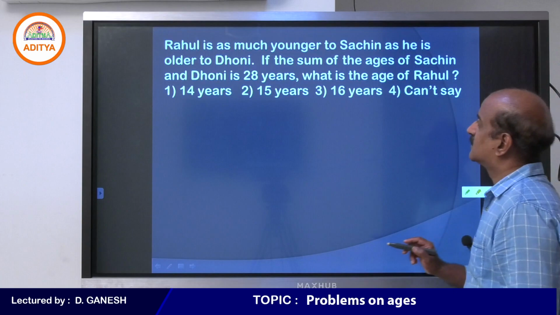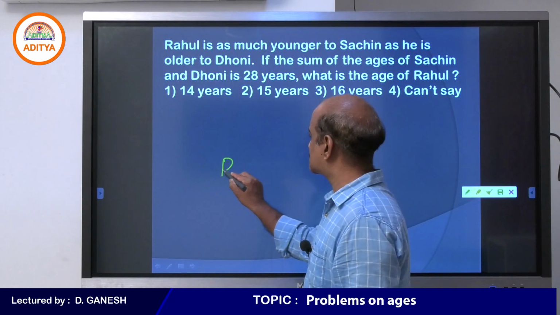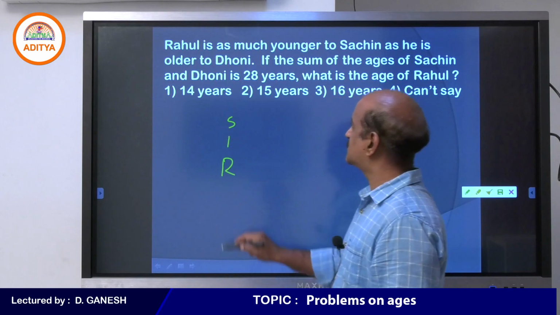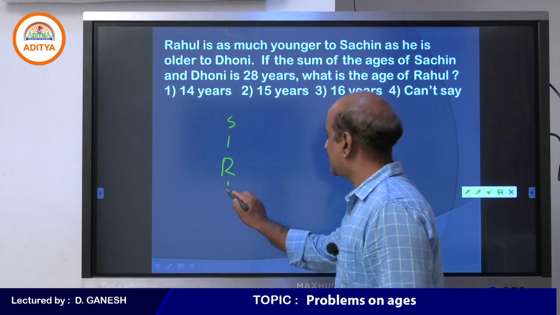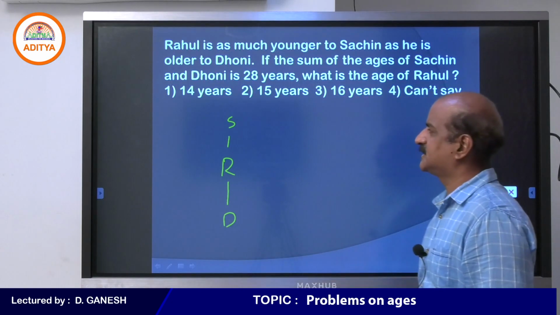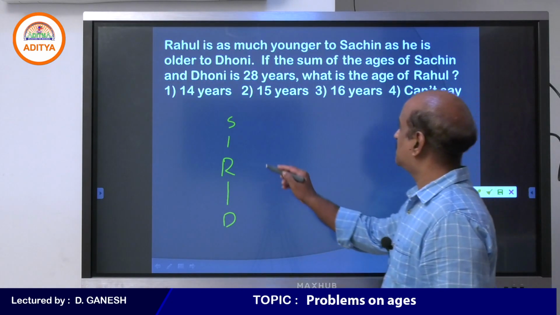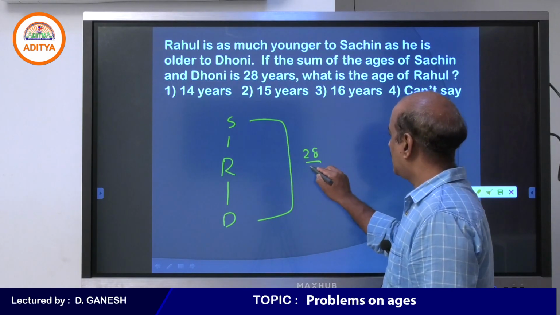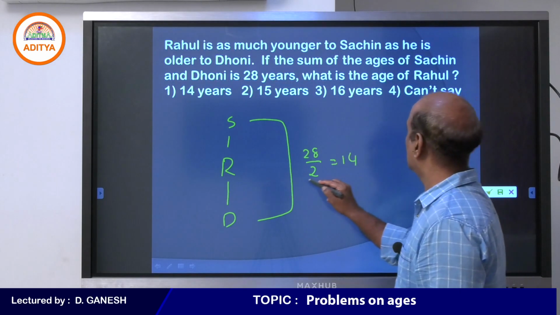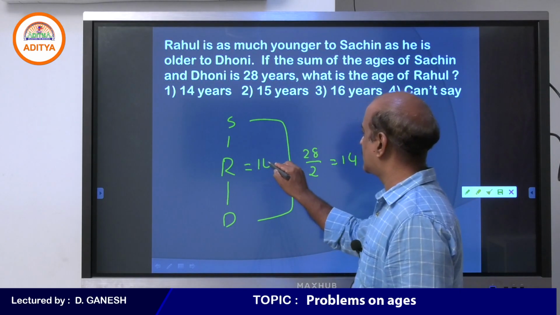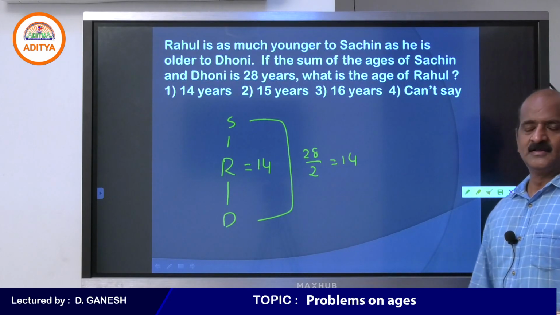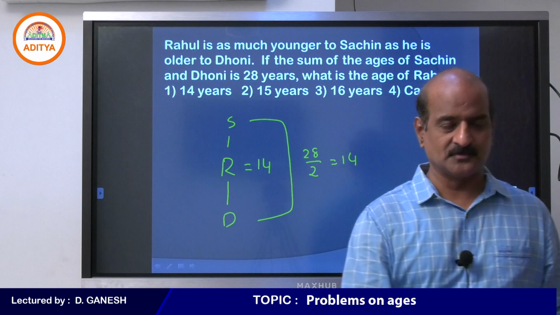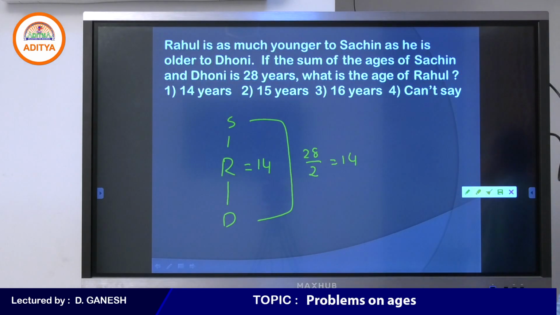Question: Rahul is as much younger to Sachin as he is older to Dhoni. This is the question you are given. If the sum of the ages of Sachin and Dhoni is 28, and you want to get the age of Rahul, Rahul's age will be 14. Student, I think now this is absolutely clear to you. Now a question to you.